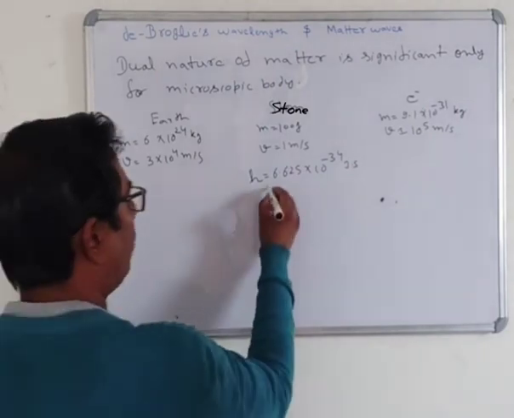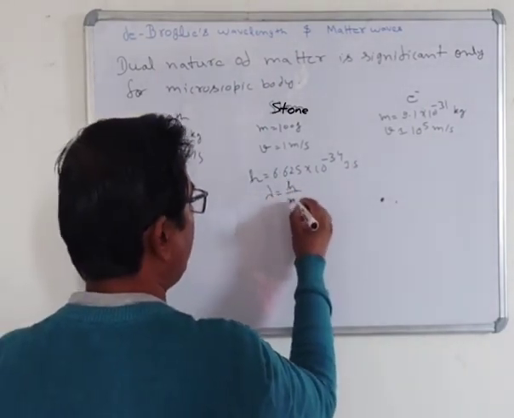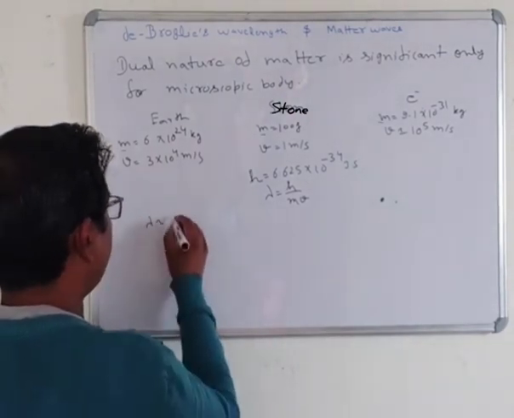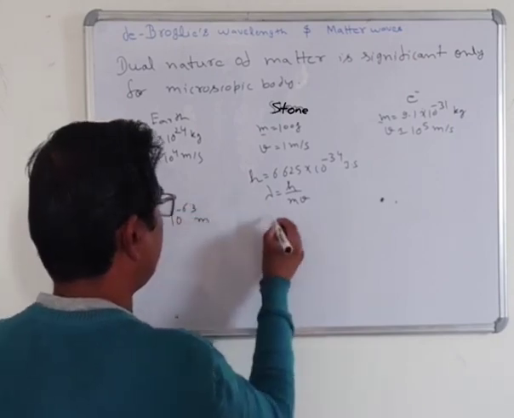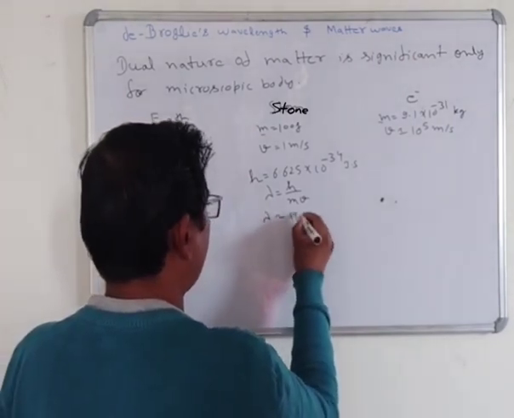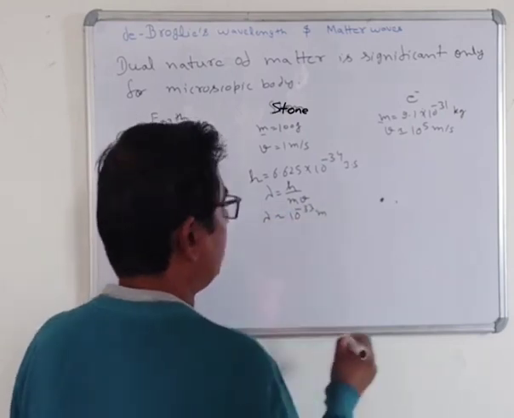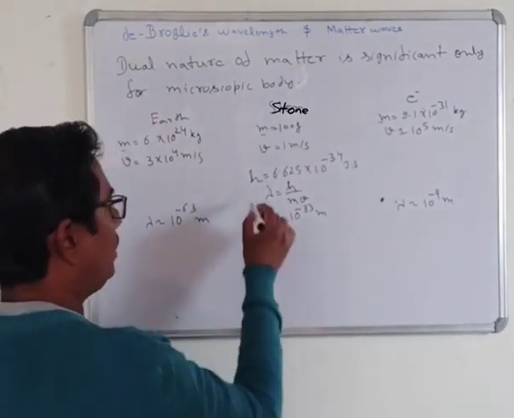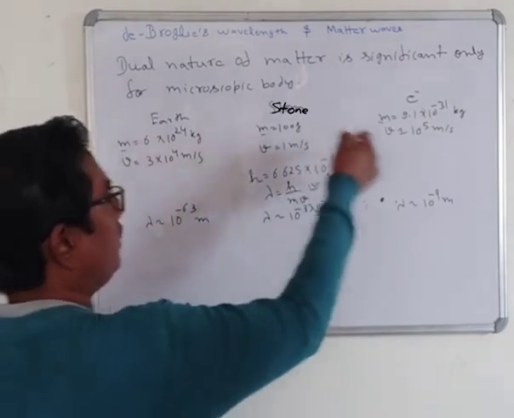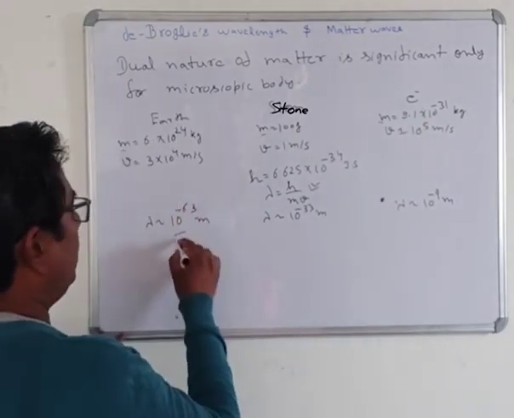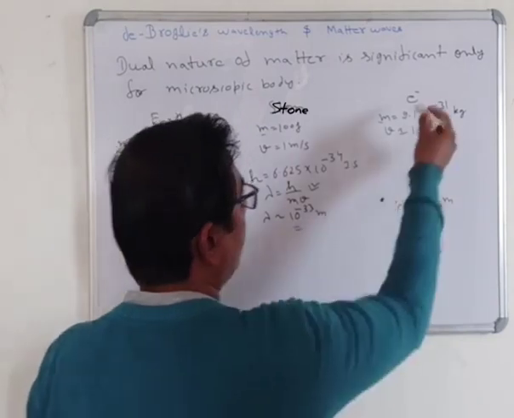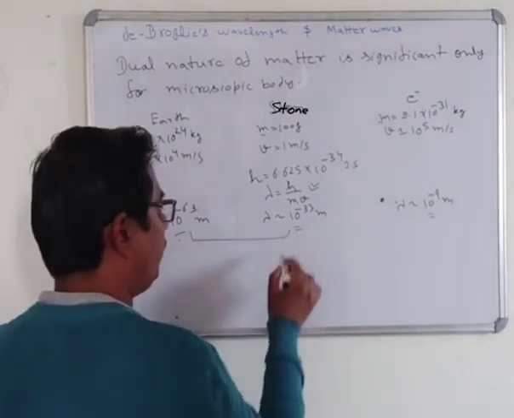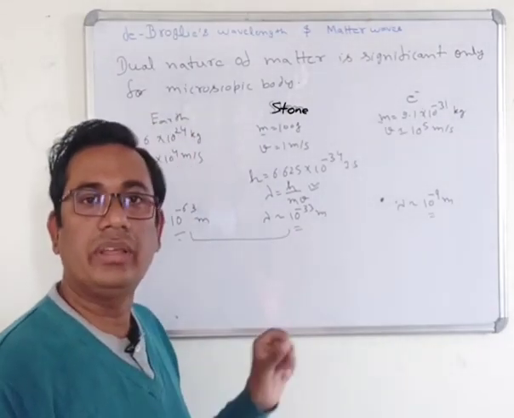Now the formula is lambda equals h upon m into v. For the earth, the wavelength is of the order of 10 to the power minus 63 meter. For the stone, lambda is of the order of 10 to the power minus 33 meter. For the electron, lambda is of the order of 10 to the power minus 9 meter. When you calculate the wavelength with the help of this formula, you can see that these two values are very small, and we cannot detect or measure them by any instrument.